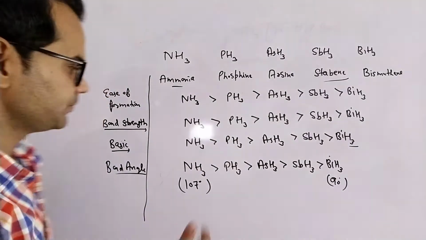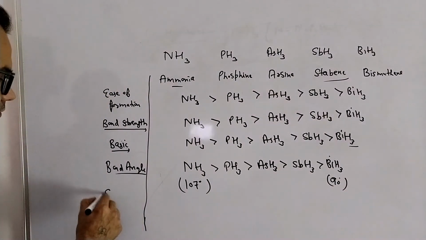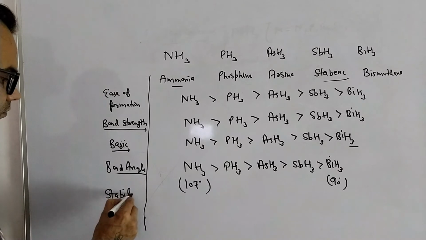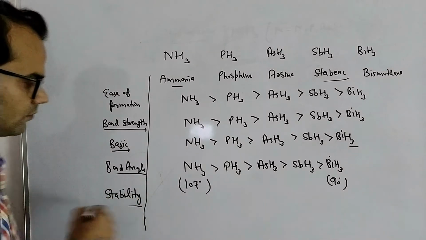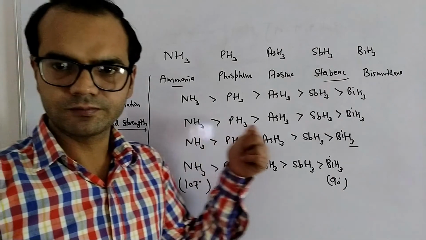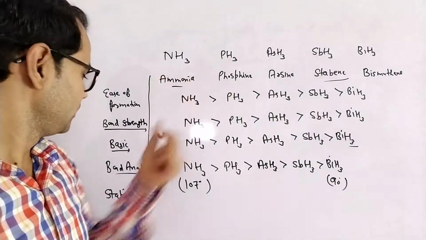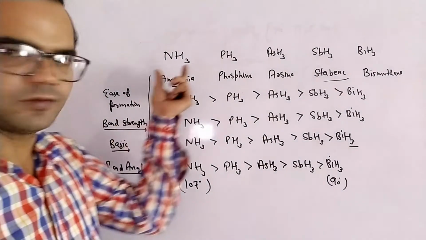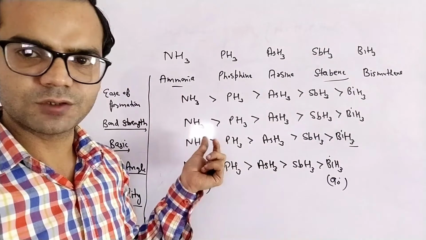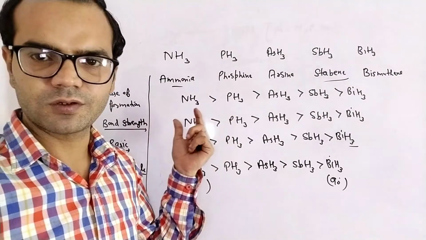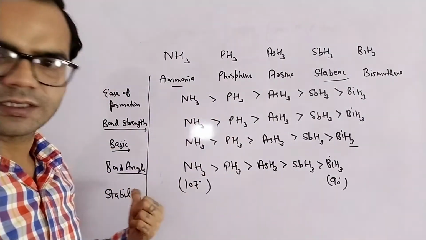Next is stability of hydrides. If the bond strength of ammonia is highest, it means the nature of the nitrogen-hydrogen bond is strong, so it will be more stable also.